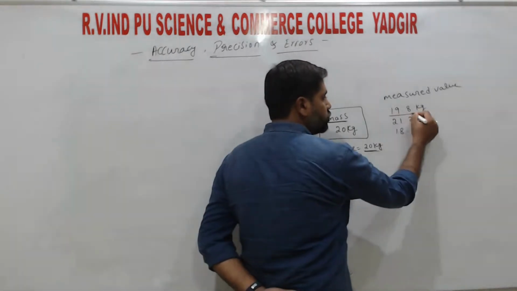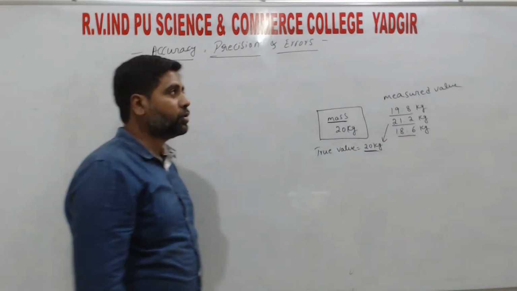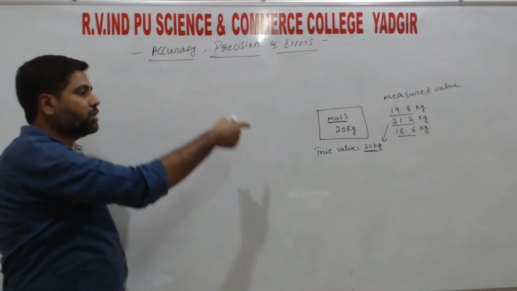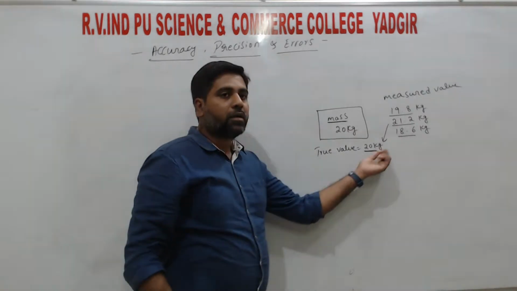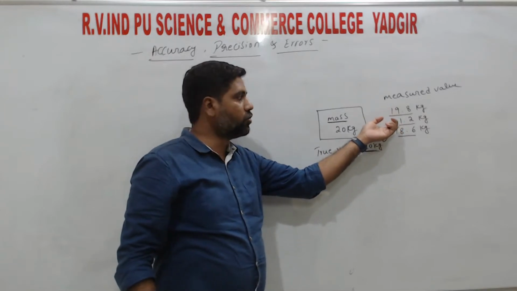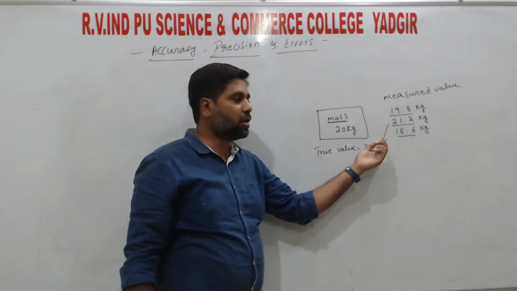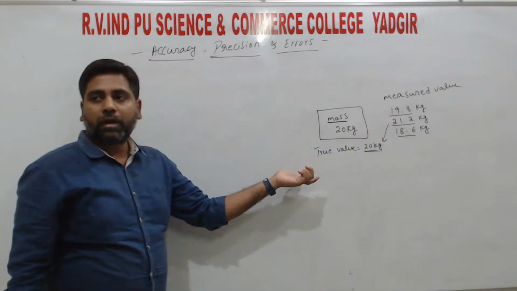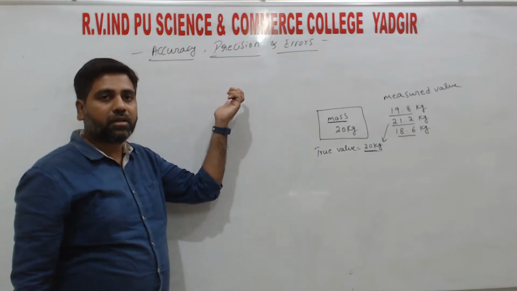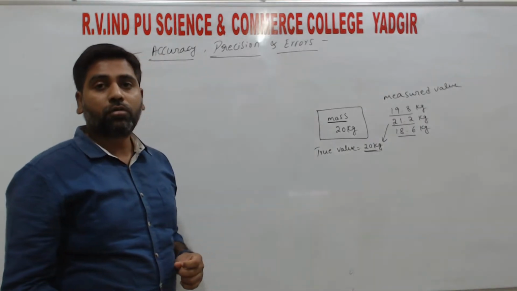So these values are nearer to the true value, right? So that we call accuracy. So what is accuracy? If we find values nearer to the true value, or nearer values are coming, then we say there is accuracy in measurement. We say the measurement is accurate, right? So that is what we call accuracy. So what is accuracy? The values which we are finding are nearer to the true values.